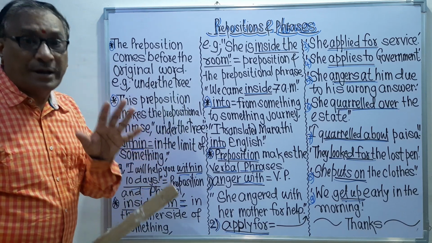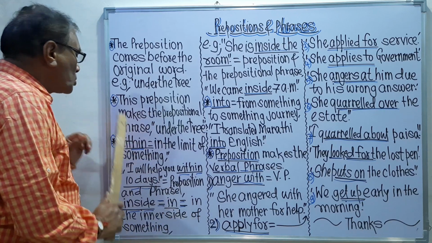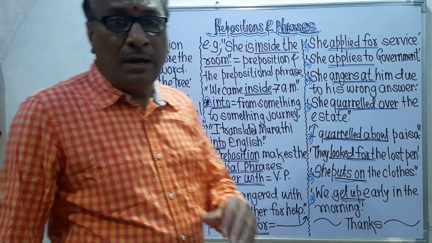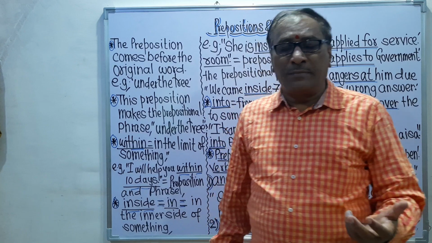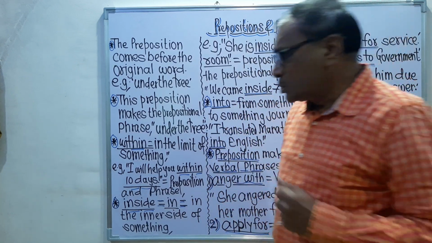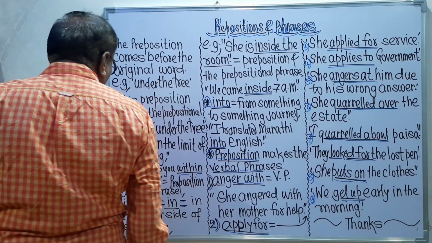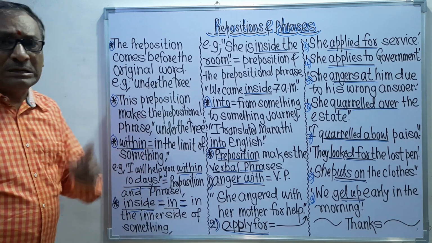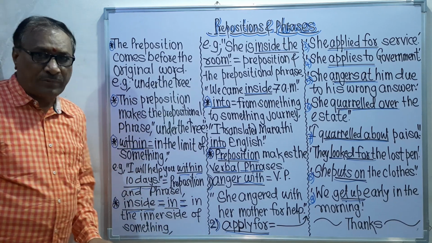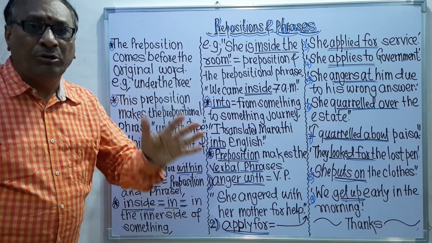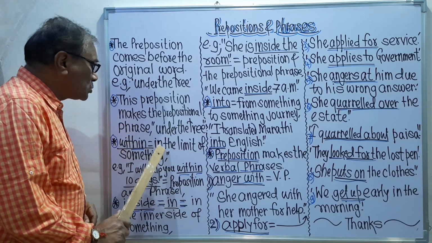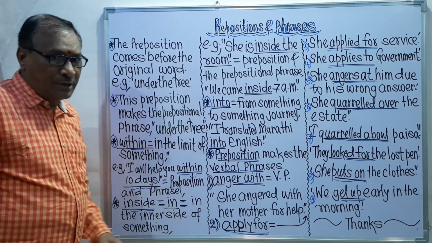That is the explanation. So now we will see some prepositions and some prepositional phrases. At first, the first preposition is within. Within means what? In the limit of.